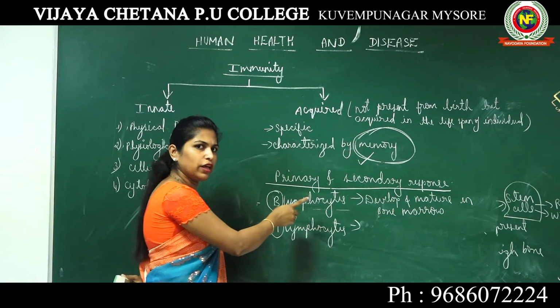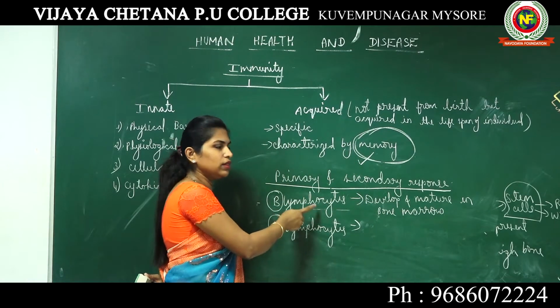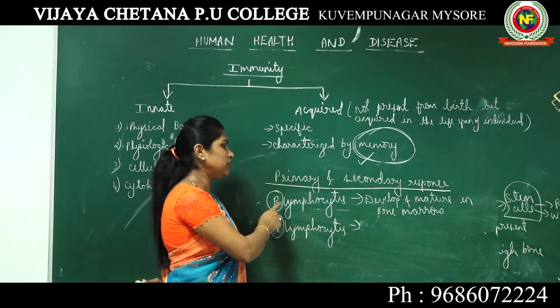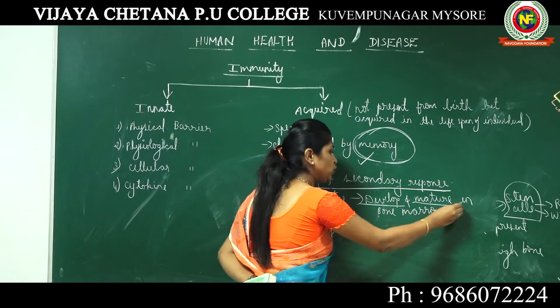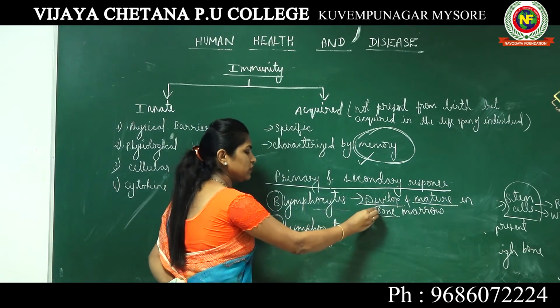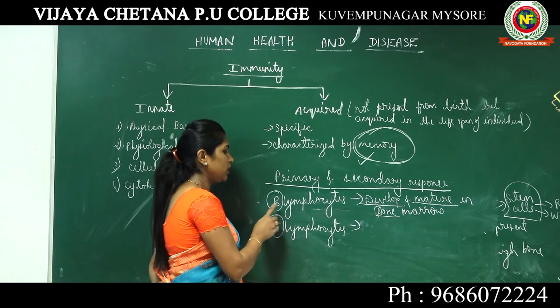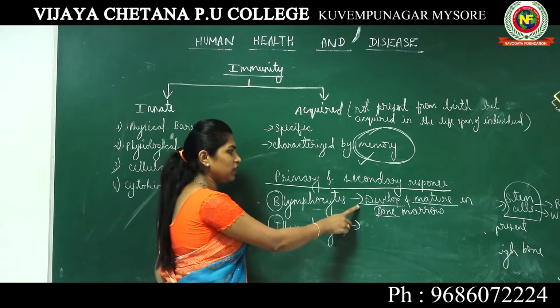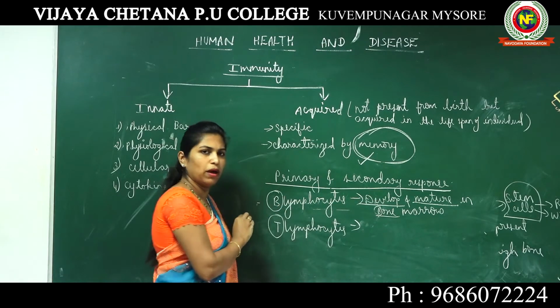Even though they are born in bone marrow, we don't use the term B for the others. Since these develop and mature in bone marrow, this B represents the B lymphocytes.